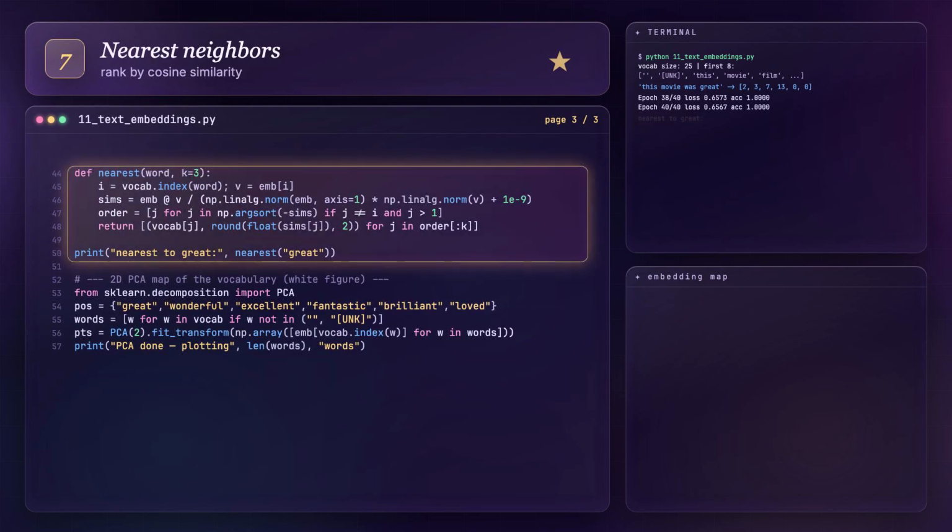Harvest the embeddings. We grab the layer's weight matrix, 1 row per vocab word, and write a cosine similarity function. For great, we score every other word and sort. Out comes: wonderful 0.81, excellent 0.78, fantastic 0.74. The model rediscovered a thesaurus just from the task.